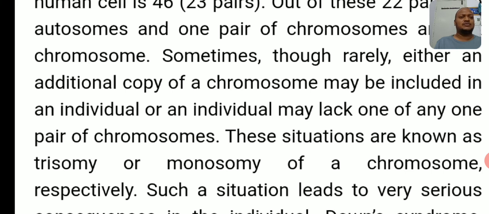What is meant by trisomy? An additional copy of a chromosome included in an individual is called trisomy. And what is monosomy? An individual may lack one chromosome of a pair. So trisomy is indicated by 2n plus 1, and monosomy by 2n minus 1. An extra chromosome added is called trisomy, and one chromosome lost is called monosomy. Both also cause syndromes, you need to remember, right?